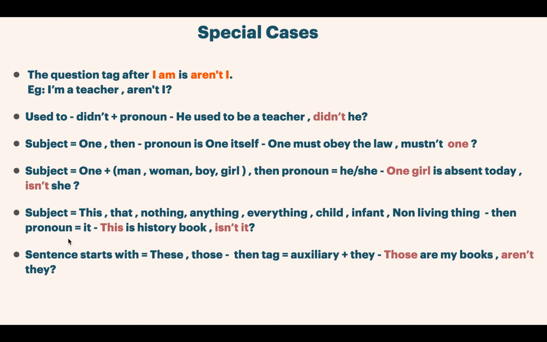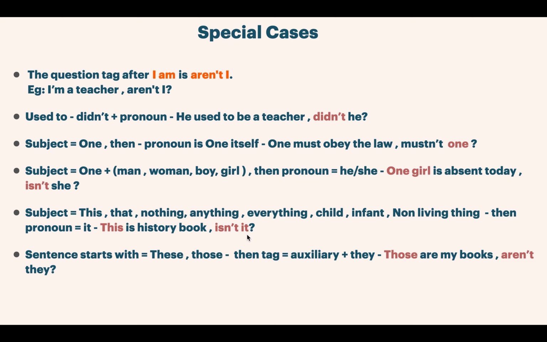Then in some cases, for example, this is a history book. Some sentences start with this, that. Sometimes we have nothing, anything, everything, child, infant, non-living thing, etc. If any of these are the subjects, or if the sentence starts with terms like this, that, nothing, anything, etc., then the pronoun should be it. For example, this is a history book, isn't it? Not isn't this.